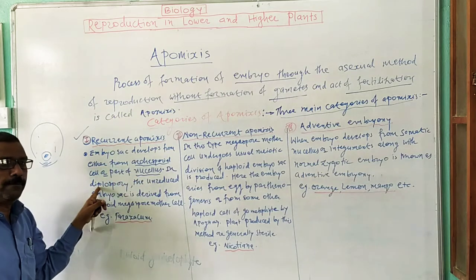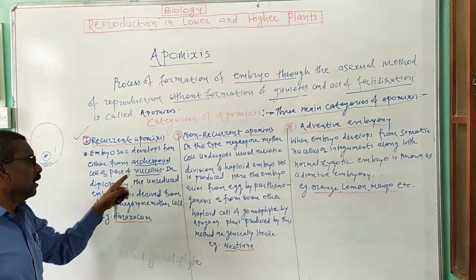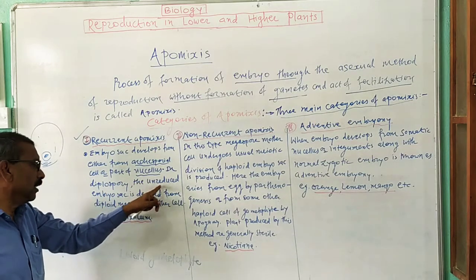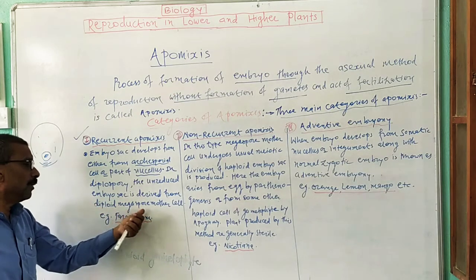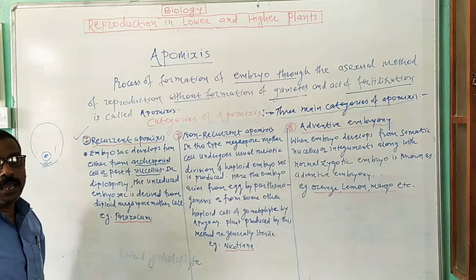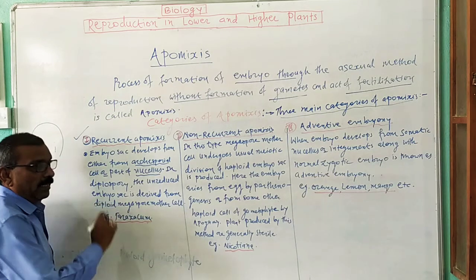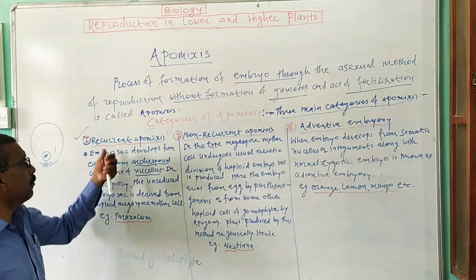In diplospory, diploid cells directly function as the embryo sac. Now, in diplospory, the unreduced embryo sac, produced without meiotic cell division and developing from the diploid megaspore mother cell, is known as a recurrent type of apomixis. For example, Pterozacum is a plant species in which recurrent type of embryo sac apomixis is found.